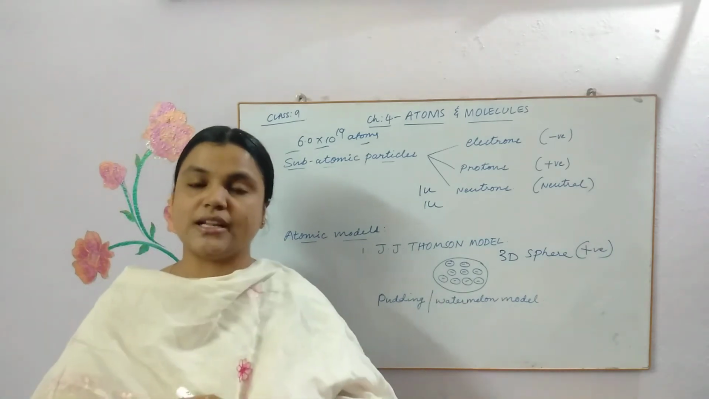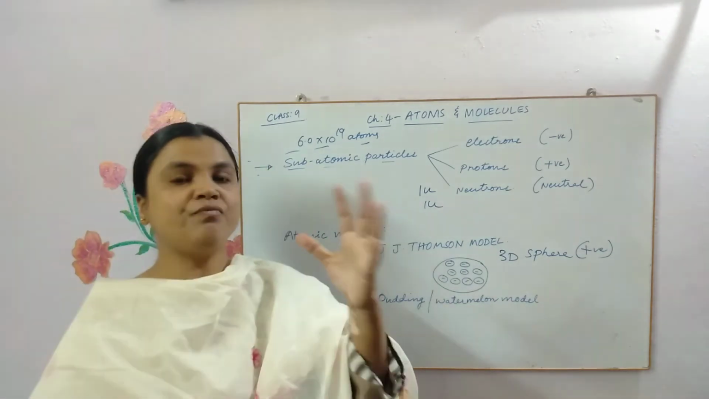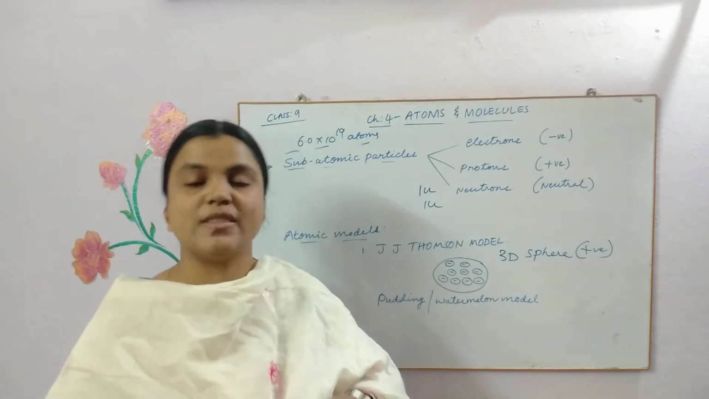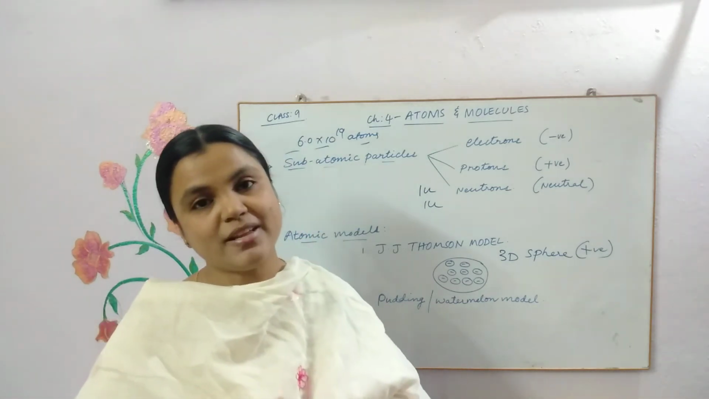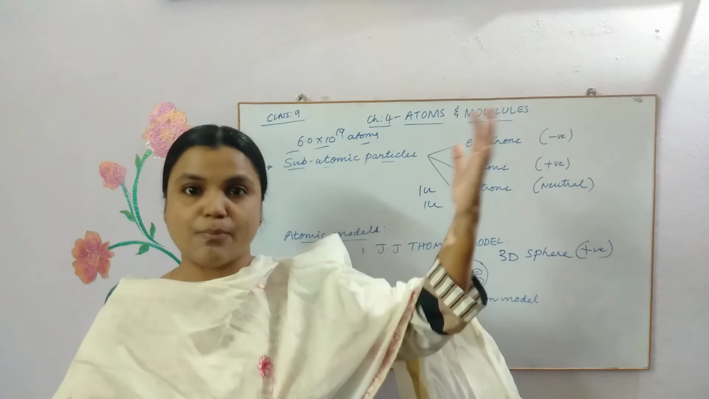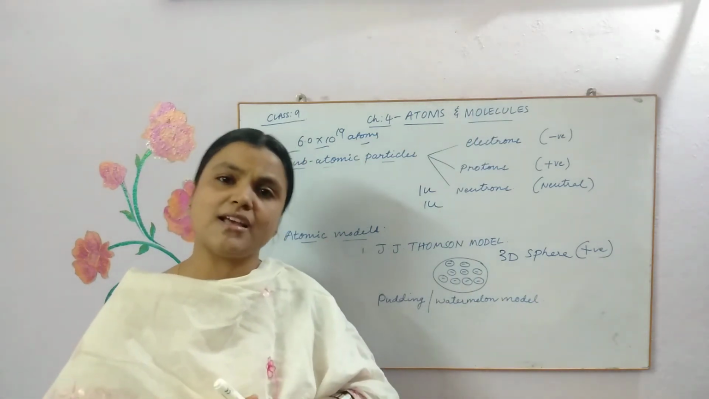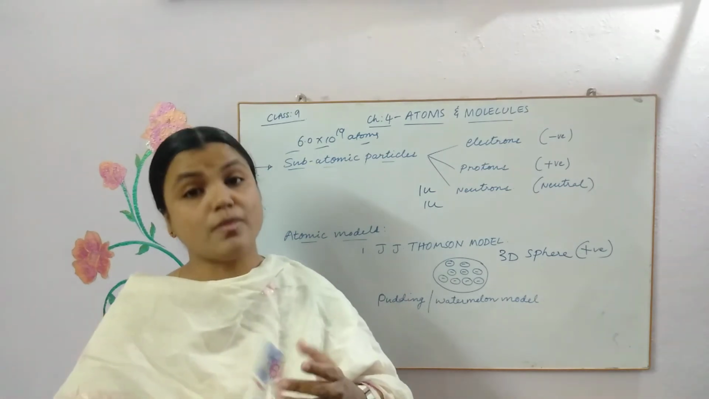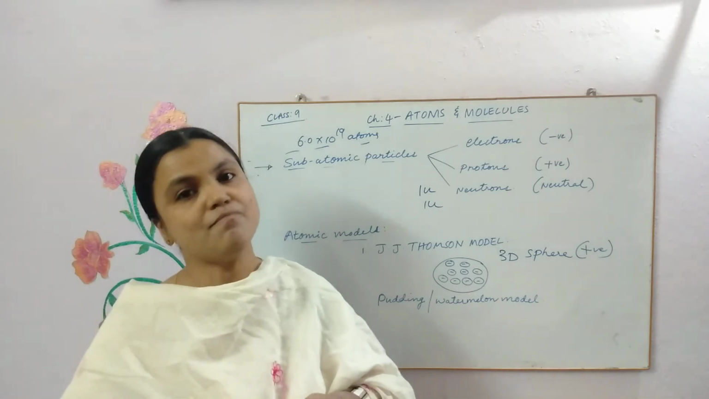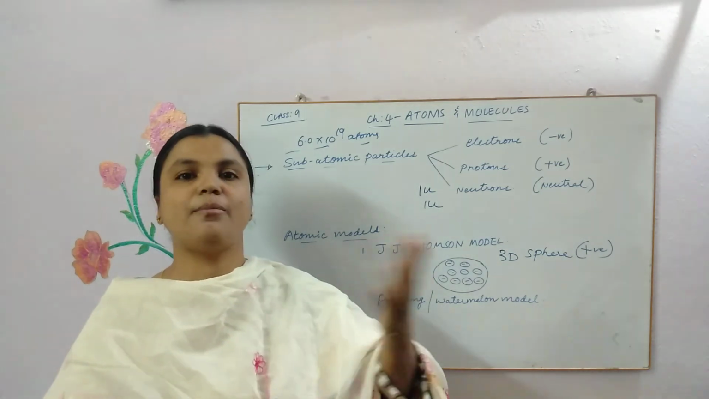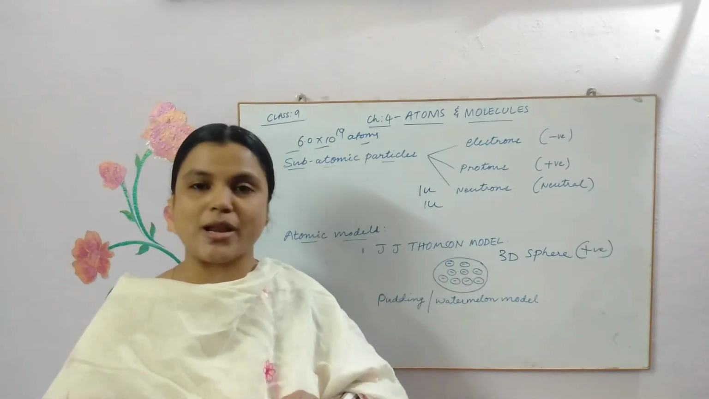This was the first model, and second we'll be learning about the Rutherford experiment and his concept of the atom. So in the next class we'll be learning about Rutherford's alpha ray scattering experiment, and what all the postulates were that he made. There are several other scientists like Goldstein and Bohr who really helped us understand the structure of the atom in a better manner. How it all advanced, how it all happened, we'll be learning one by one.